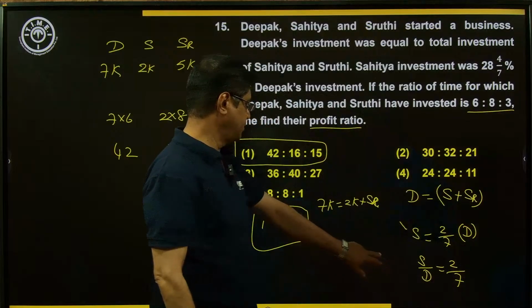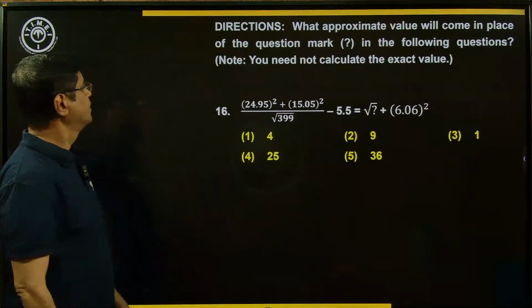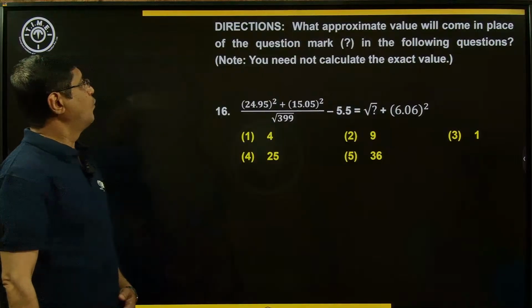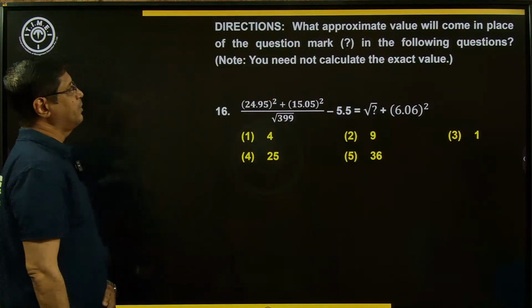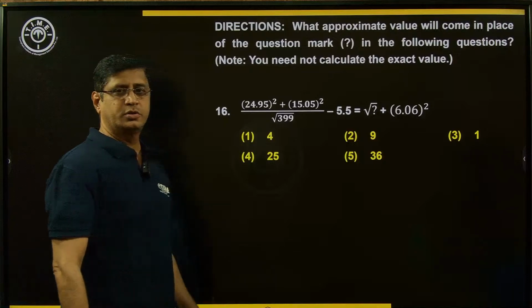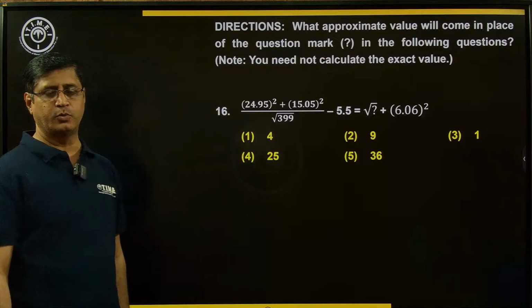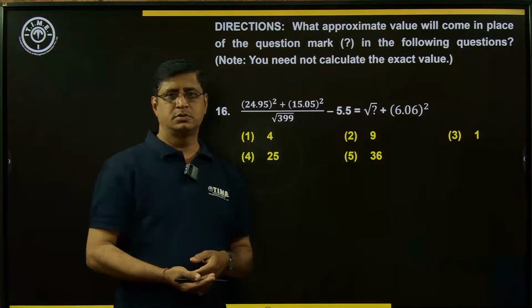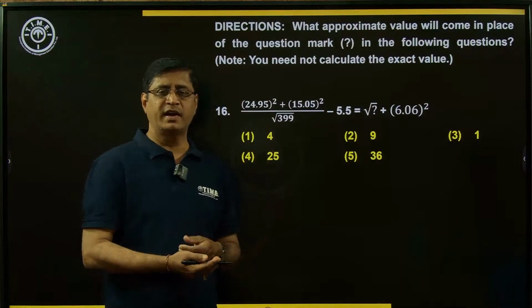Now, look at the next example. Here, approximations are given. What approximate value will come in place of the question mark in the following question? Note, you need not calculate the exact value. We need to take nearest, approximate, close values in order to simplify and find the answer.